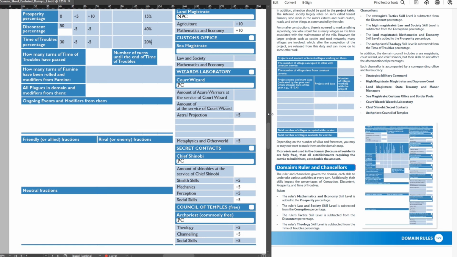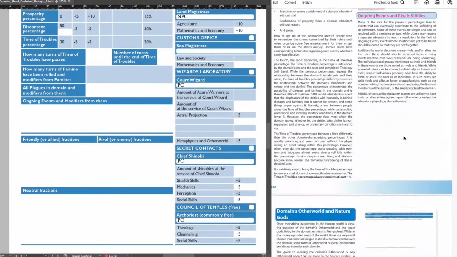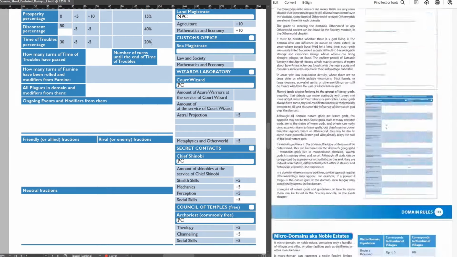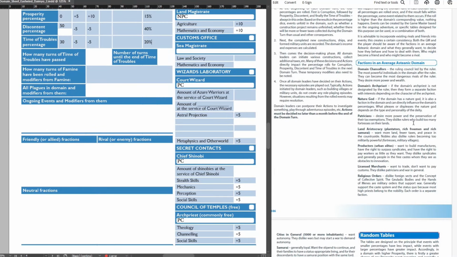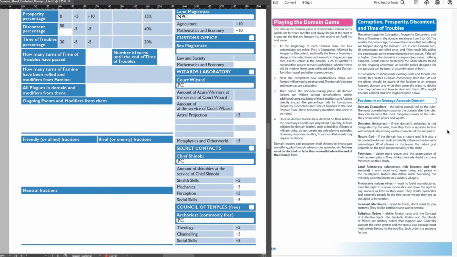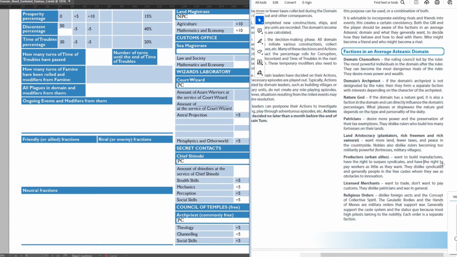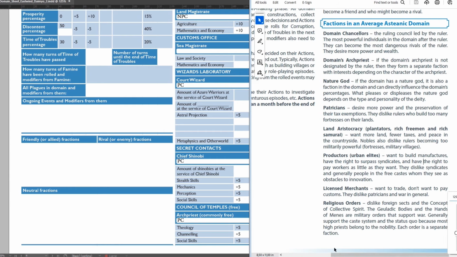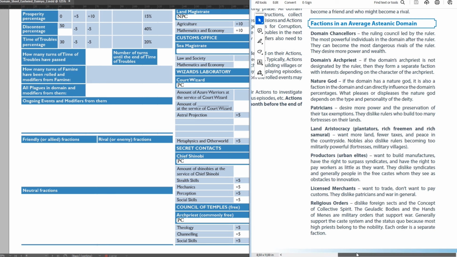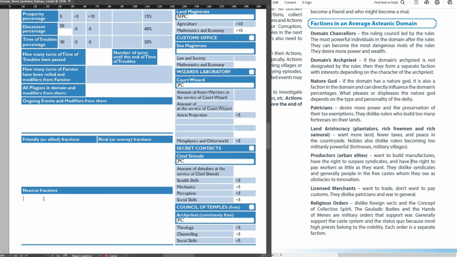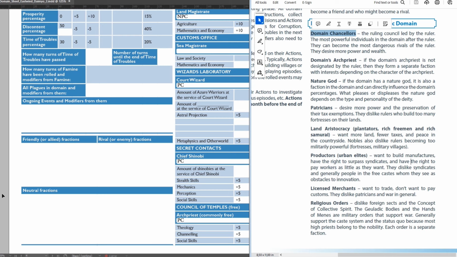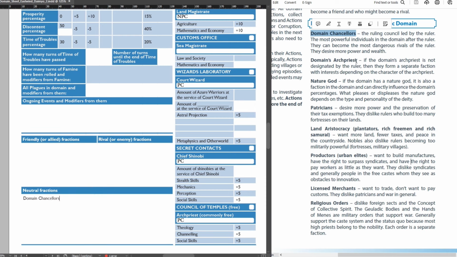Now let's go a bit further in the basic rules book and look at the factions in the domain. Those will come up in the domain events rolled from the percentages and may become players' allies or rivals. At the start of the game, let's just count down which factions exist, and place them all under the neutral category.